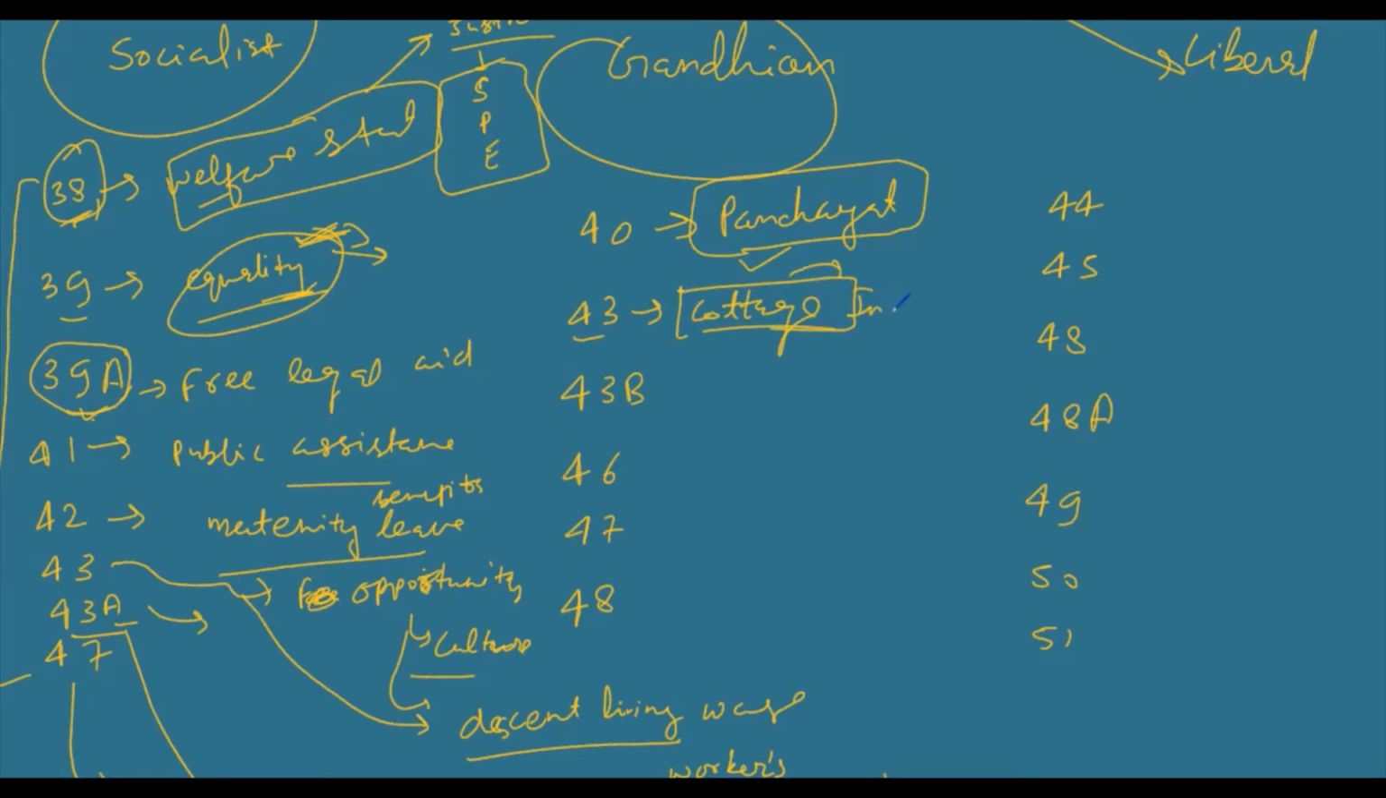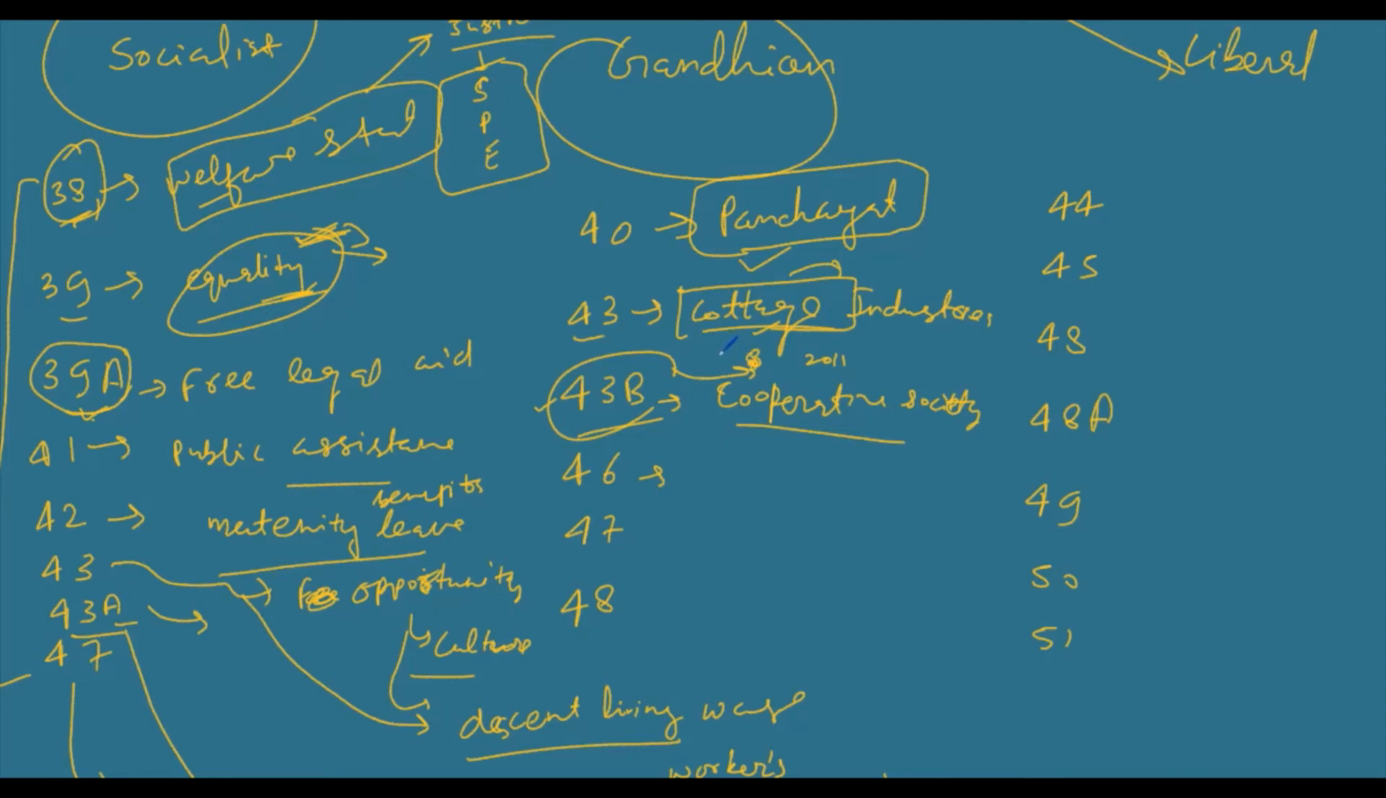Article 43B, cooperative society. Okay, promotion of cooperative society. I think you are in a situation to recall this article which we discussed in the last video lecture. Okay, cooperative society, we have discussed the Amendment Act which was passed in 2011. I guess it was a Constitutional Amendment Act. I am not able to recall the amendment. Okay, let's see. I will also check.